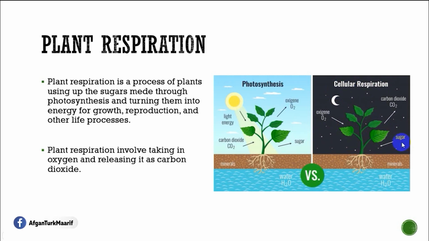So during the night they are consuming their sugar. That's why they are absorbing oxygen and releasing carbon dioxide. During the night, the oxygen and sugar interact with each other, releasing energy for the plant. That's why the waste material is carbon dioxide. So during the day, there is an interaction between carbon dioxide and water, and oxygen is released as a waste product. During the night, there is an interaction between oxygen and sugar, and as the result of that interaction, carbon dioxide is released as the waste product. That's why their respiration is a bit different.